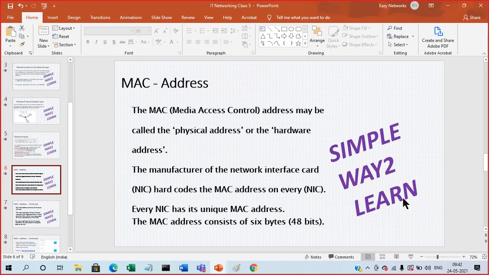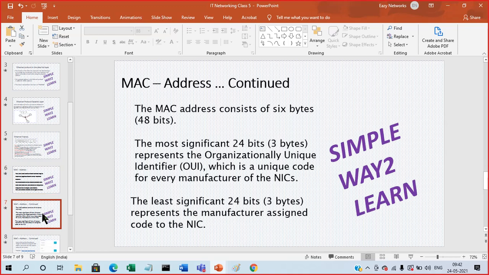This is the MAC address. How to find the MAC address? As we talked, this 48-bit address we can divide into two portions, portion 1 and portion 2. Portion 1 is 24 bits, and it is an organization name. Organizationally unique identifier, we can call it OUI. This is the unique code for each organization. If you need to know it, you can google it.